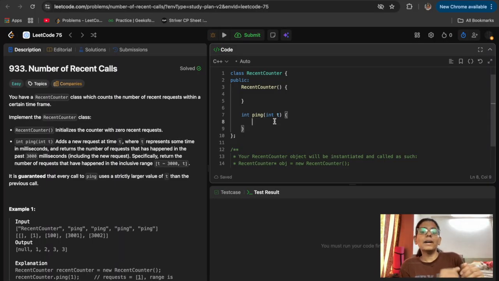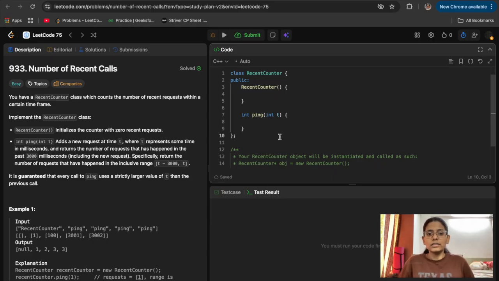So we will not count the number of requests in the inclusive range. We will just remove those requests which are not in that inclusive range, and the size of the queue which stores the requests is what we will return.